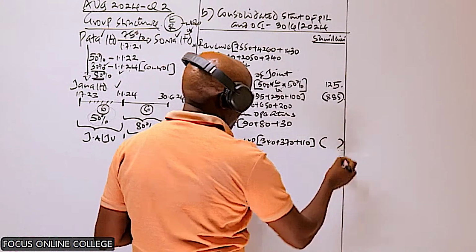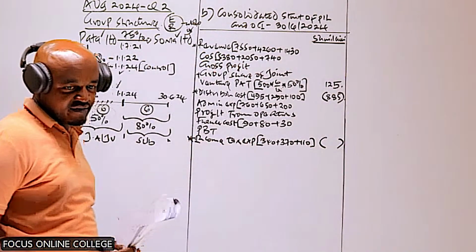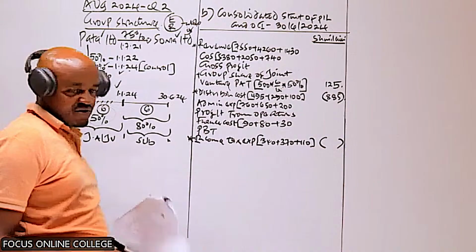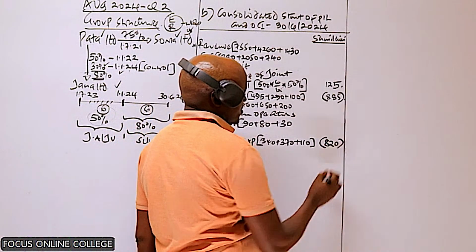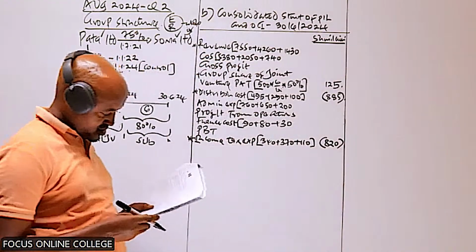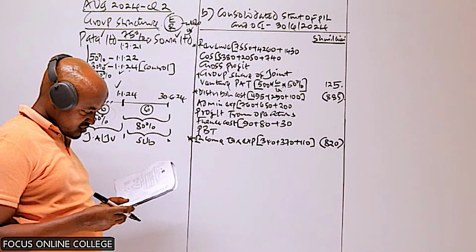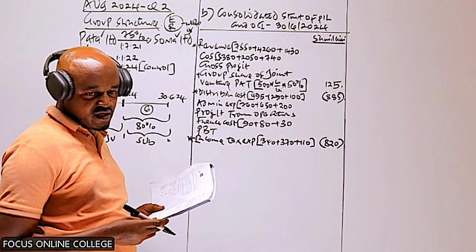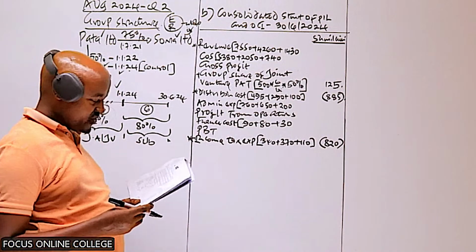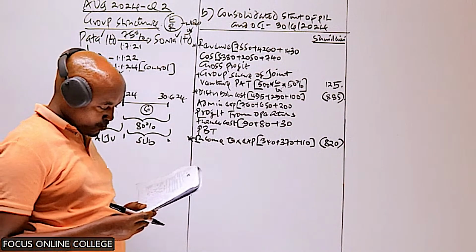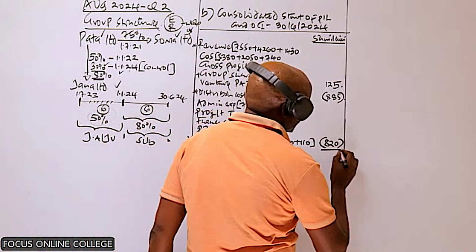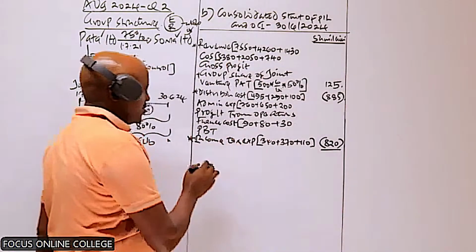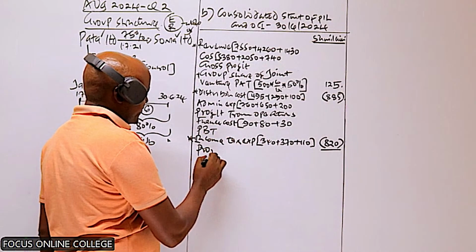We close the bracket, we get the final value there, which I'm told is 820. Are you getting 820? So that will be the profit after tax.